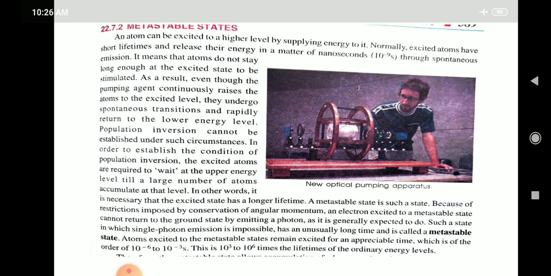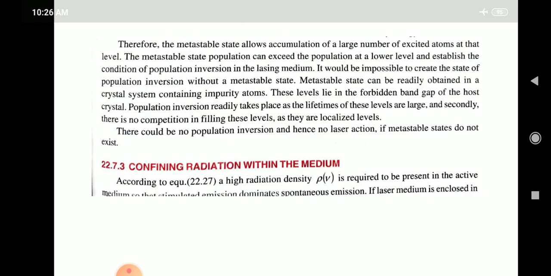Atoms excited to the metastable states remain excited for an appreciable time, which is of the order of 10 to the power minus 6 to 10 to the power minus 3 seconds, that is, 10 to the power 3 to 10 to the power 6 times the lifetime of the ordinary energy levels. Therefore, the metastable states allow accumulation of a large number of excited atoms at those levels. The metastable state population can exceed the population at the lower level and establish the condition of population inversion in the lasing medium. It would be impossible to create the state of population inversion without a metastable state.